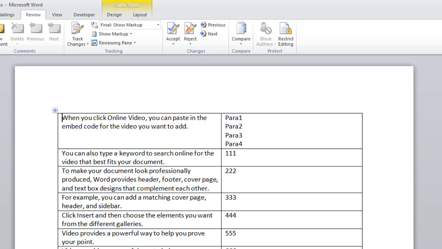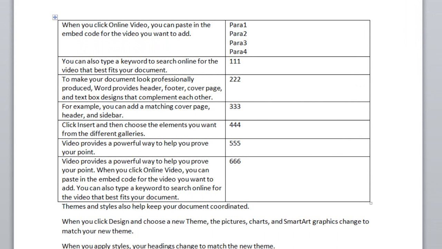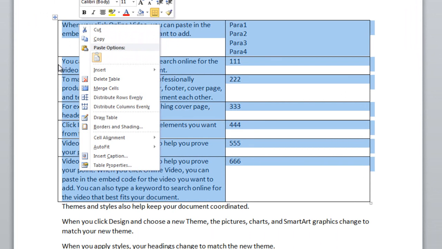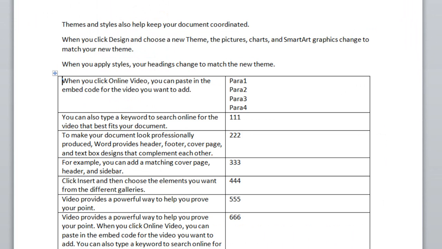And if the user modifies this document in some particular way, you very well may want to update that underlying database table. So the user could come in here and they can select the entire table and click delete that table and insert the table down here. And you want to know that this is in fact the same table, even though the end user cut and pasted that table from one location to another in the document.